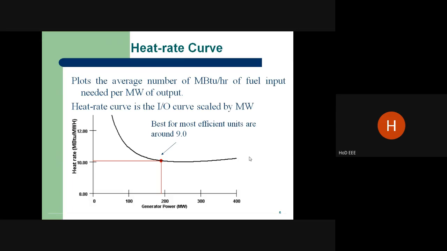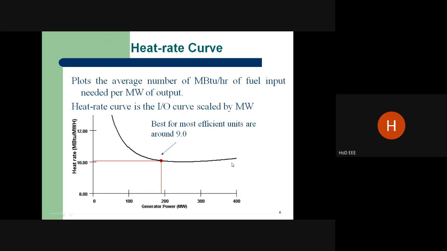I already explained what a heat rate curve is. It is the ratio of fuel input to the energy output. If the power generation is 180 megawatt, how much heat can it give? How much fuel input is needed for the production of 1 megawatt?